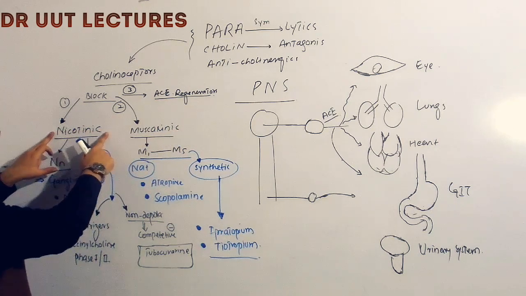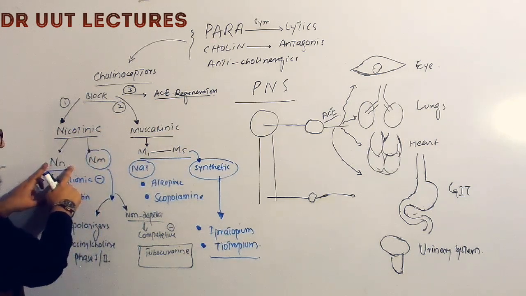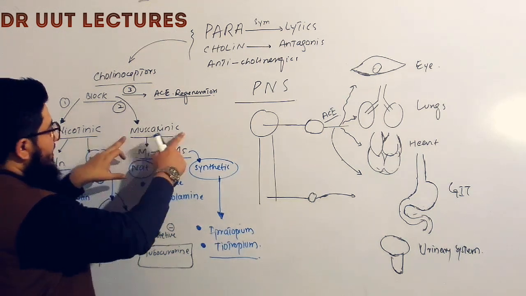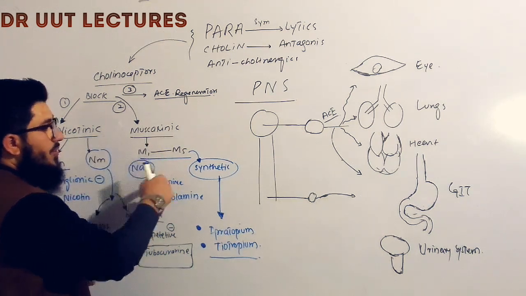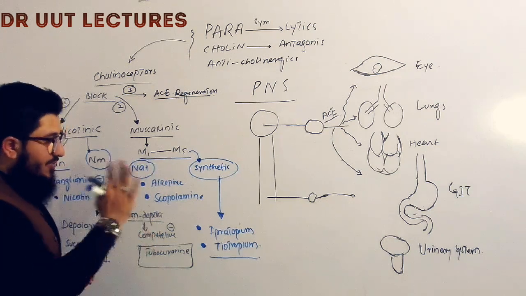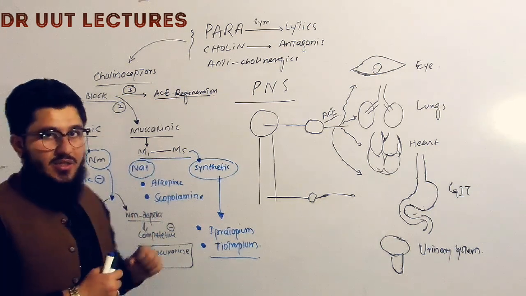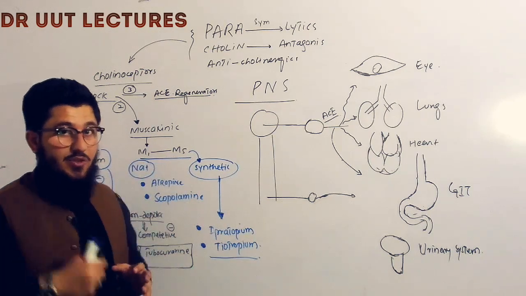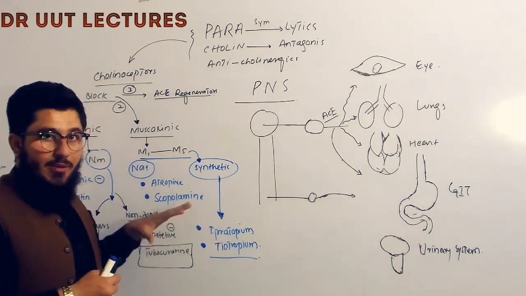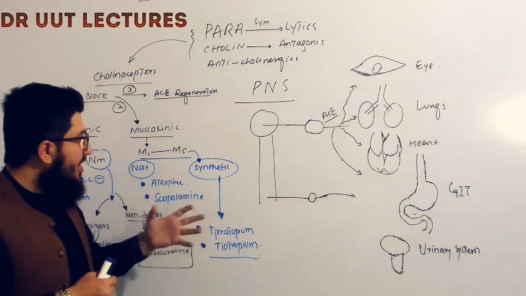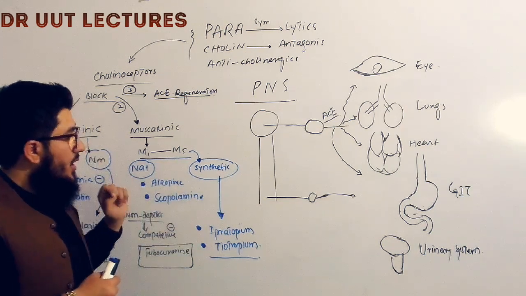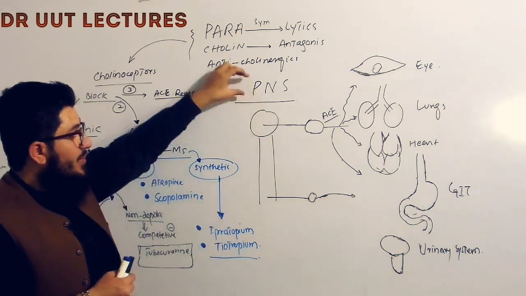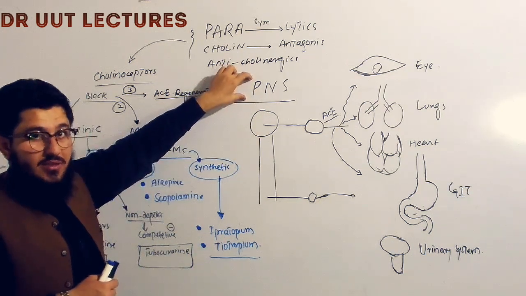Nicotinic receptors are further divided into nicotinic neuronal type and nicotinic muscle type, and muscarinic receptors are further divided into M1, M2, M3, M4 and M5. There are 5 types, and we have already discussed these receptors in more detail in our previous videos. So in this video we will just talk about the pharmacology, how the medications act on these receptors. Before we move towards pharmacology, let us understand a little bit about the parasympathetic nervous system.